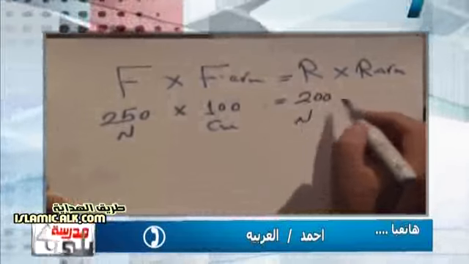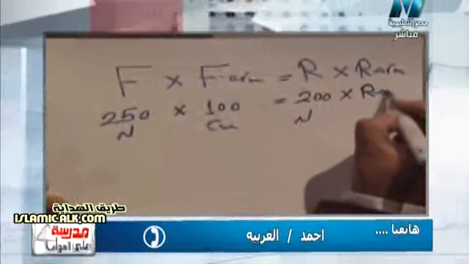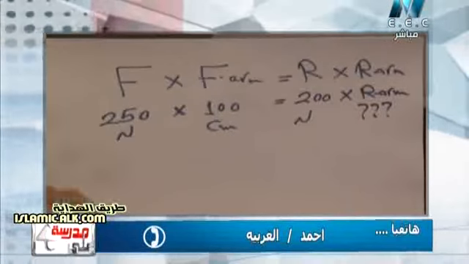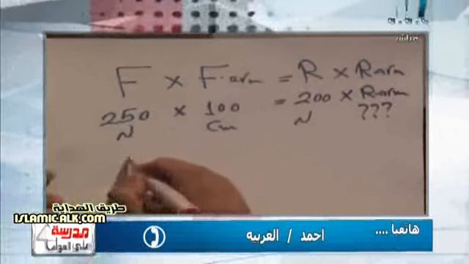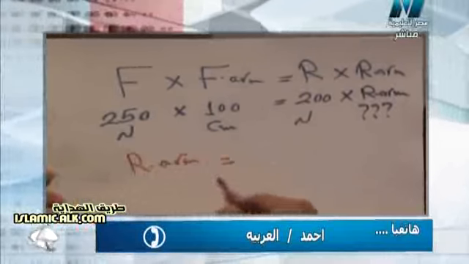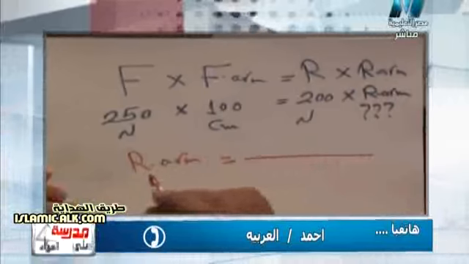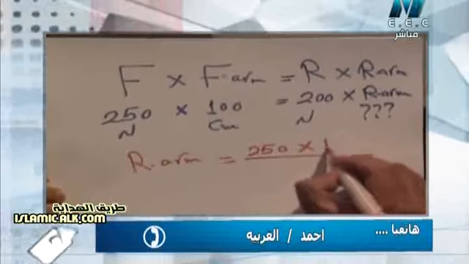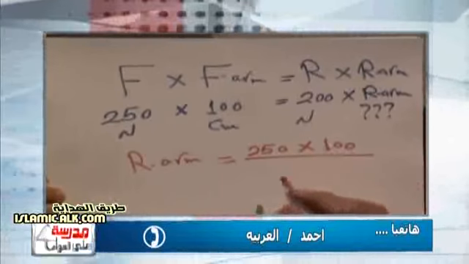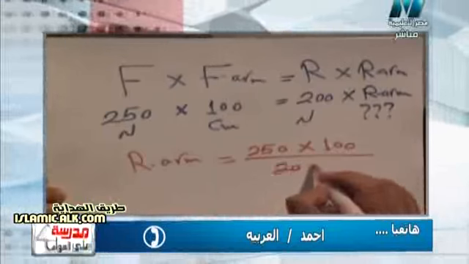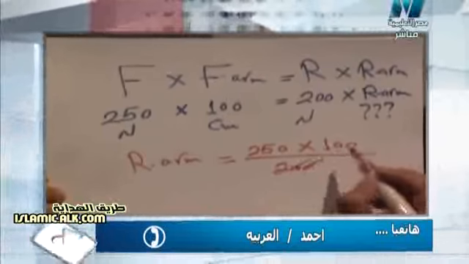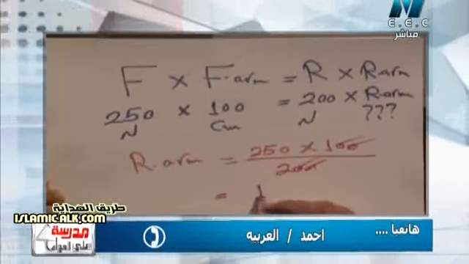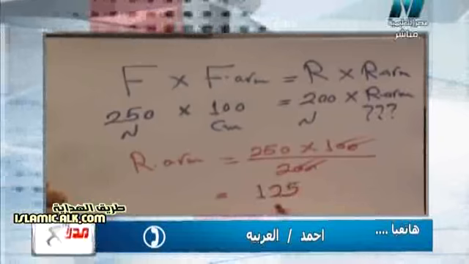Here I want the resistance arm, which is demanded. So the resistance arm equals 250 times 100 divided by 200. Very good, Ahmed. Excellent. We can omit two zeros with these two zeros, and 250 divided by 2 equals 125. What, Ahmed, centimeter or Newton?